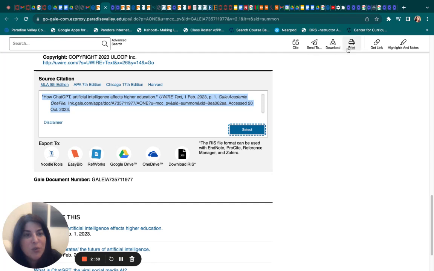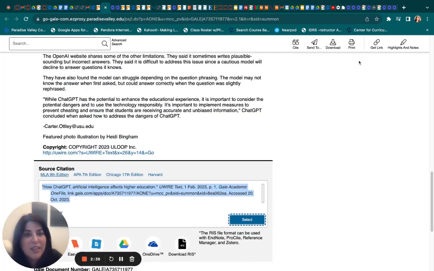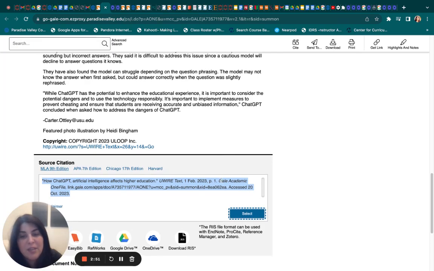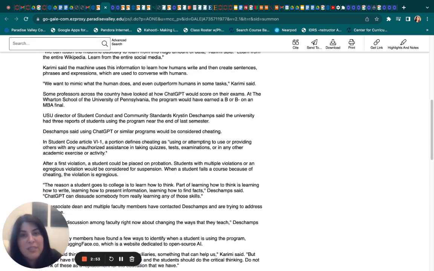I can also look up here and say I can print it, I can download it, I can send it to myself, I can cite it, and get the link. Remember, the link would not be sufficient. You do need all of the information. This one doesn't have a specific author, but it has the publisher, it has the database, it has the year, the date, etc.